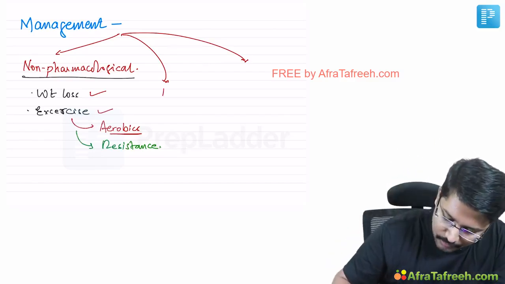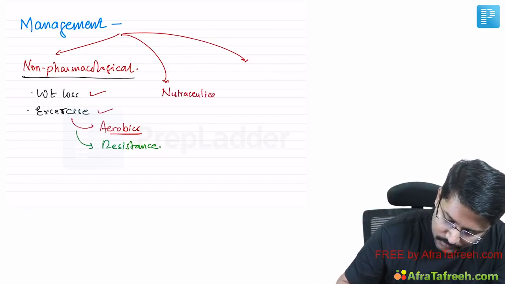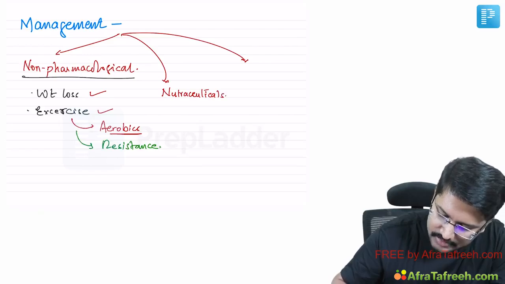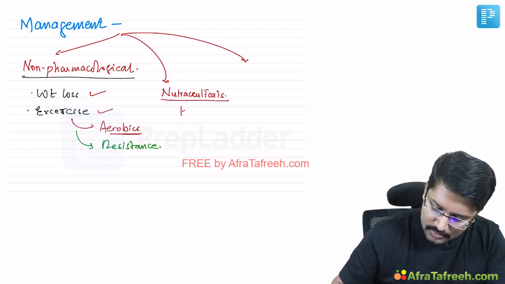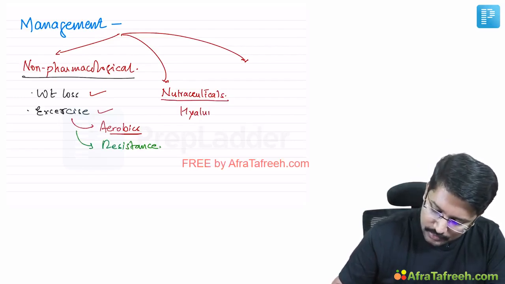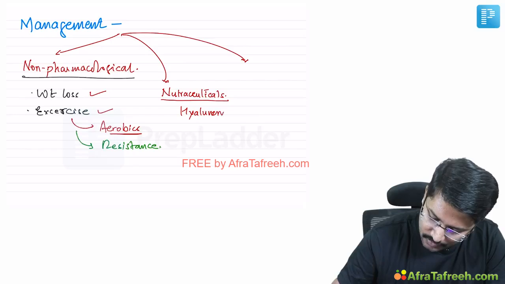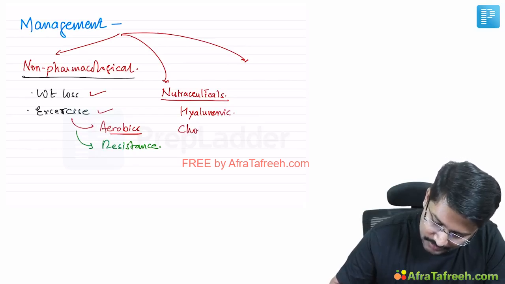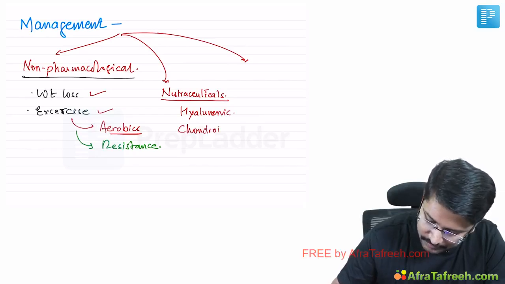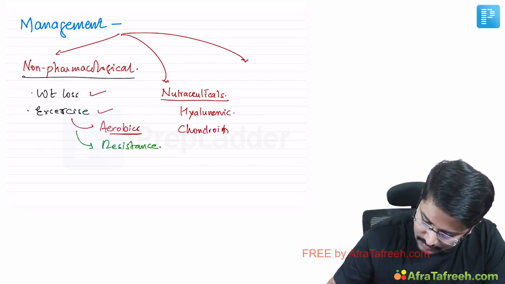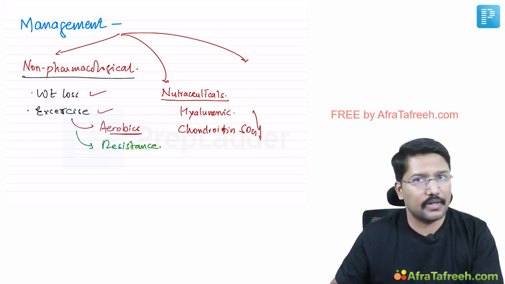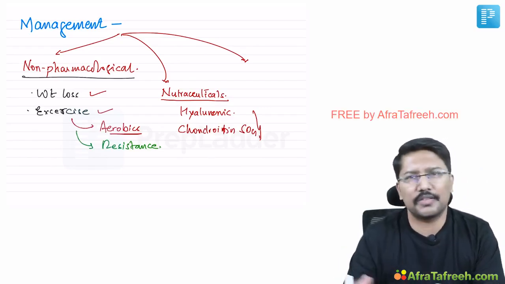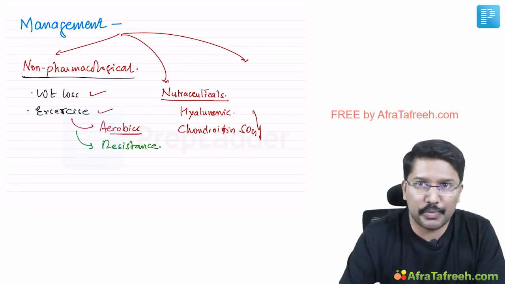The second important heading for the management is nutraceuticals. Right. So we will discuss pharmaceuticals later, but first let us discuss nutraceuticals. What are commonly used? Commonly, hyaluronic acid or chondroitin sulfate, hyaluron sulfate, and these are all available as nutritional supplements, right? And orthopedicians, rheumatologists, physicians continue to prescribe them.